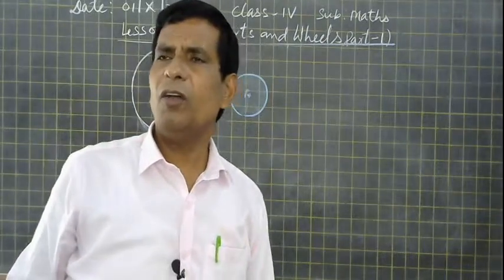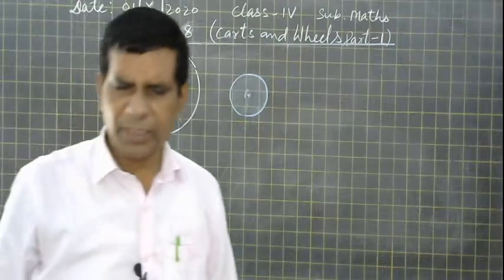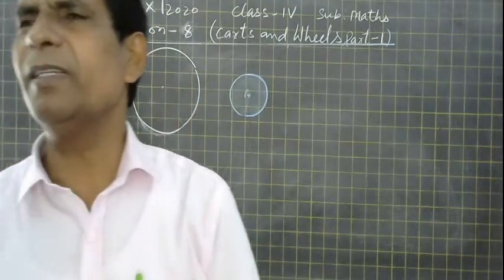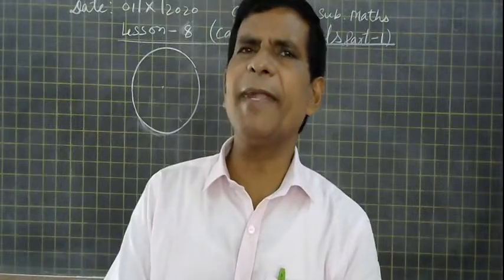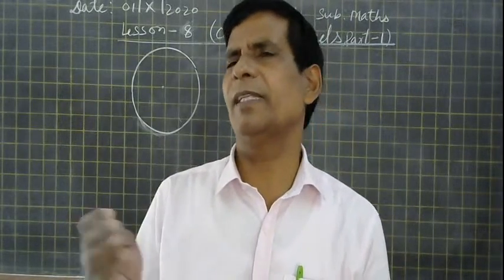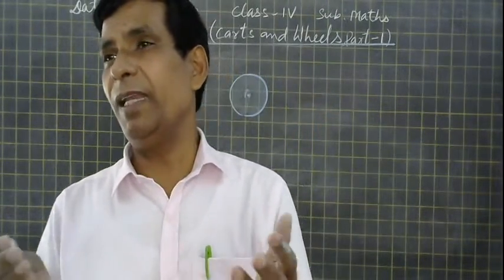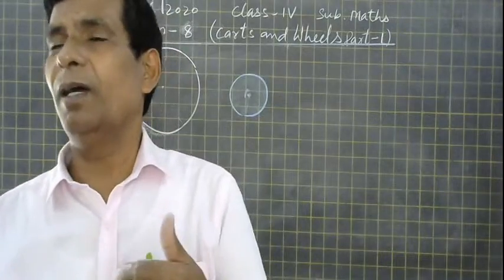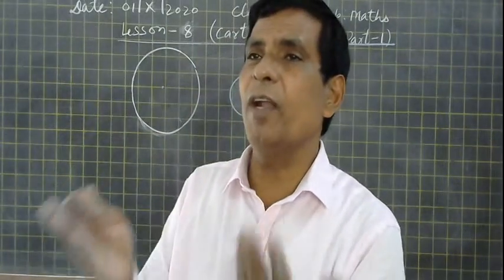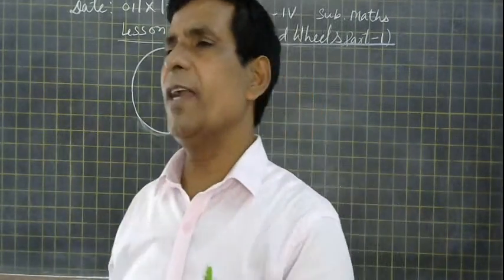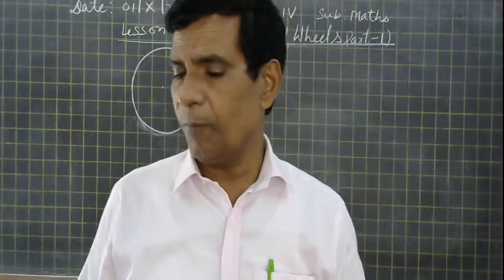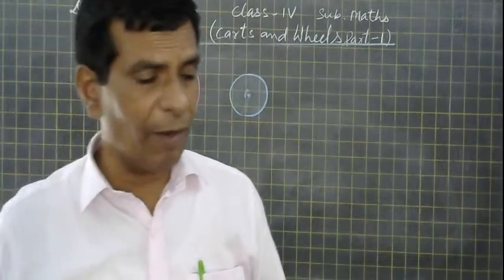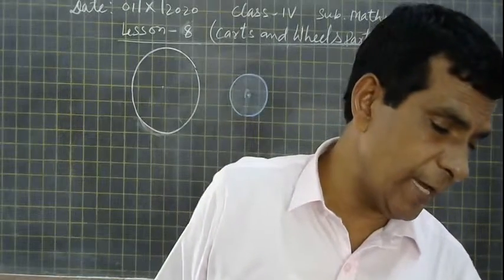There are some elements, some parts of the circle that are required, and we will use them in the lesson also. You have heard about the radius or something like that.